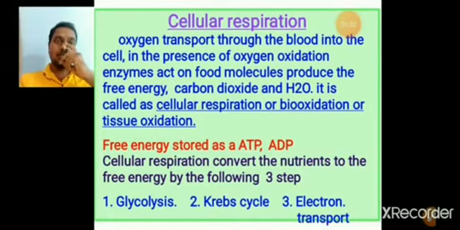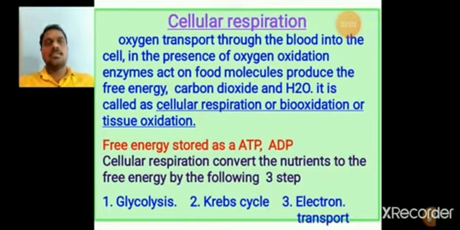So this is called cellular respiration, or biooxidation, or also tissue oxidation. In the cell, with the presence of oxygen, mainly energy is produced, and carbon dioxide and water are released. The energy is stored as ATP and ADP. Actually in all animals, the energy is stored as ATP and ADP. Both are present, and these are the energetic materials.